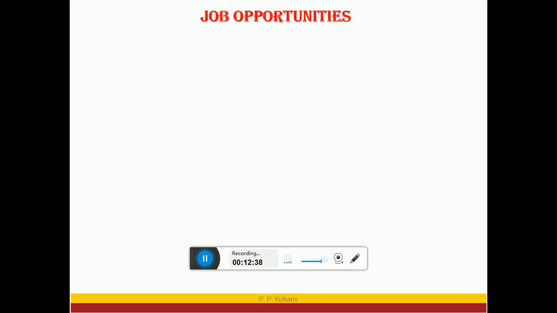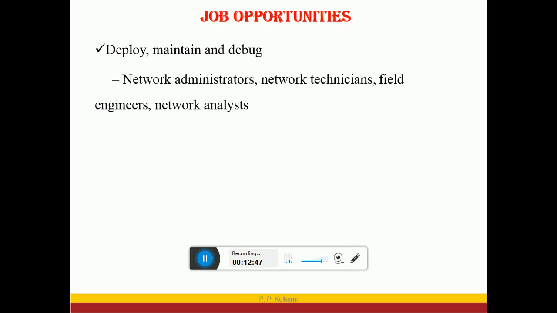So let's talk about job opportunities. Already we have discussed that there are large job opportunities available in the field of computer networks. So let's see what the job opportunities are. Deploy, maintain and debug: installing computer networks, maintaining them and finding bugs in them, we need a person. The person who understands and learns computer networks can work as a network administrator, network technician, field engineer or network analyst.